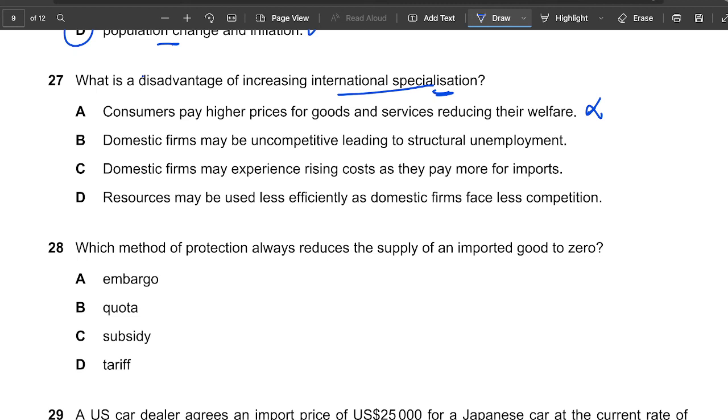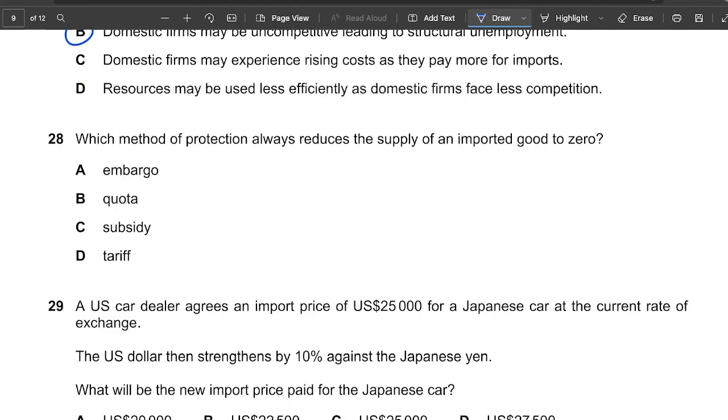Domestic firms may be uncompetitive, leading to structural unemployment. That is right, because if these people produce, for example, coffee, and their coffee is way more popular than someone else's coffee, that is a domestic firm, then the domestic firm will lose out on all that competition, lose out all that money, and that will lead to unemployment. So there will be a disadvantage for the country. Move on to the next question.